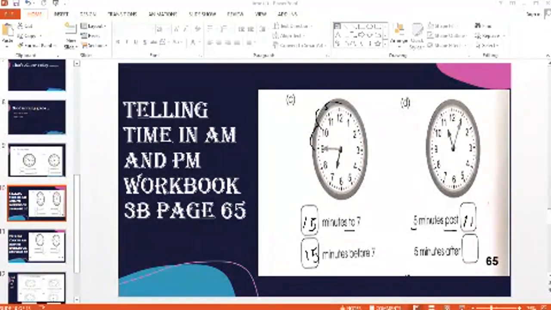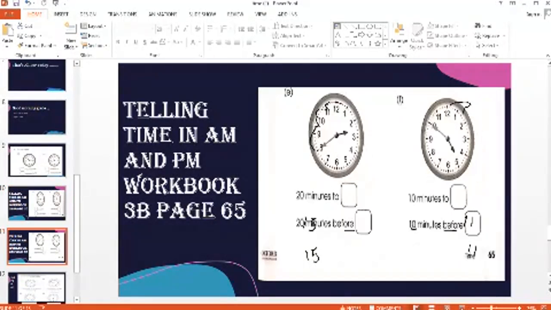And for the second part, same, 5 minutes after 11. So you will mention your answer over here again. See, when we see the past concept, you will just take one step, that is 5 minutes past 11. Okay, I hope my boys understand it. Let's move on to the next parts, C and D, and my boys are very confident enough, and I hope you understand it as well.